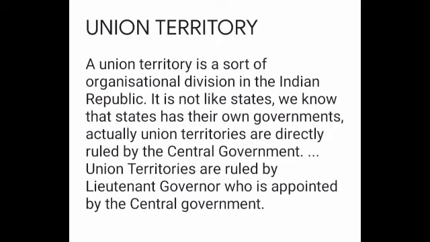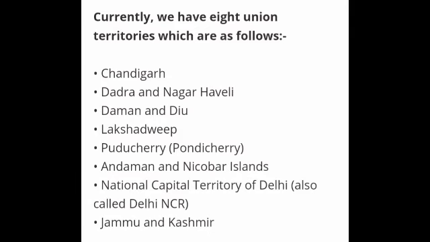So then let's move to the Union territories. Currently we have 8 Union territories. How many Union territories are there? 8. Which are they? Look at the Union territories mentioned here. First one is Chandigarh. Second one, Dadra and Nagar Haveli. Third one, Daman and Diu.